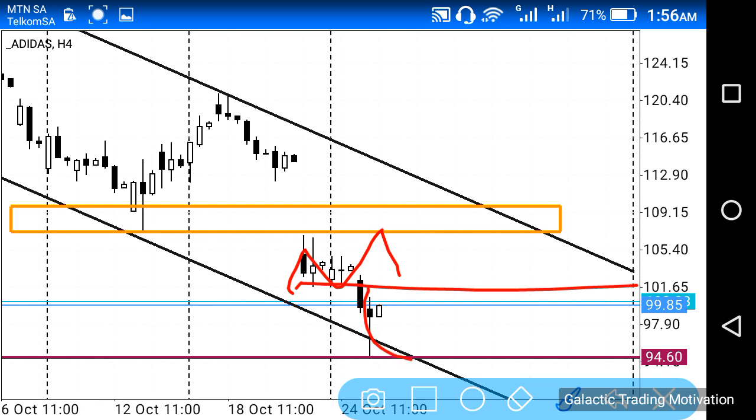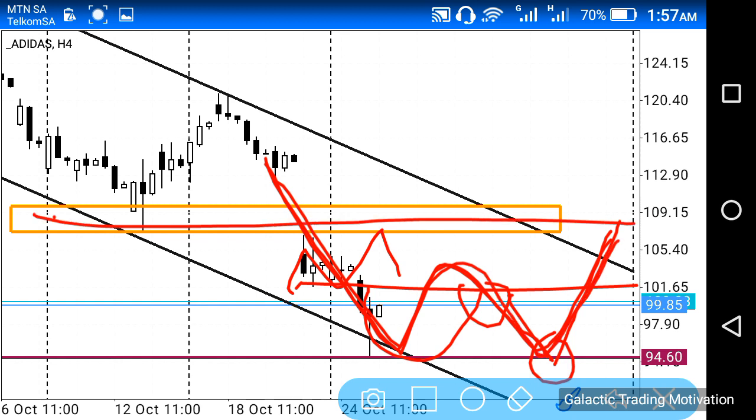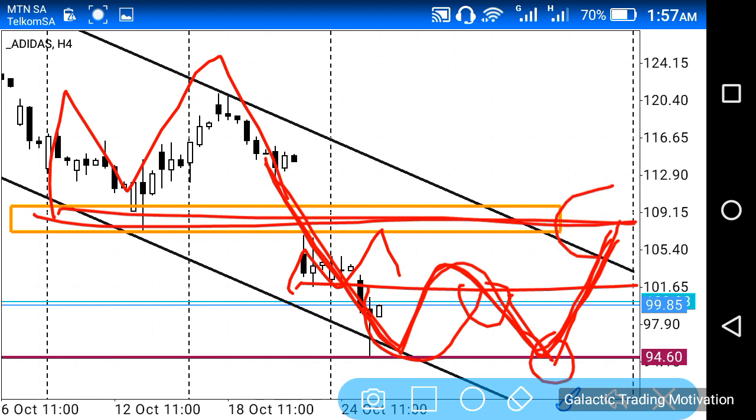We might see price head back to this level to test it, and then push further down to this level to grab that liquidity. And after grabbing that liquidity, we might potentially see price move further up to give us this W structure. I hope you guys can see that. And at this point again, which is the neckline of this M structure, we might potentially look for selling opportunities.